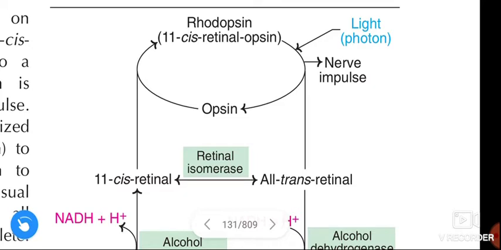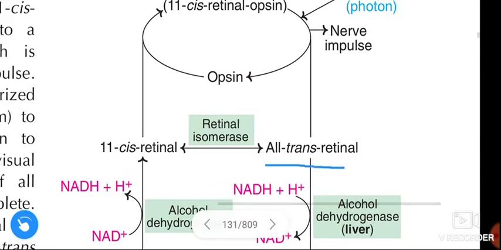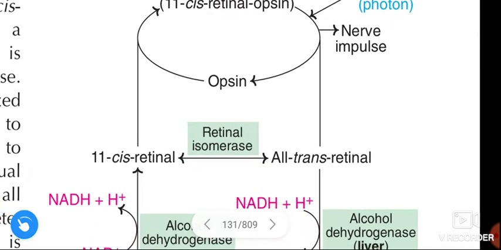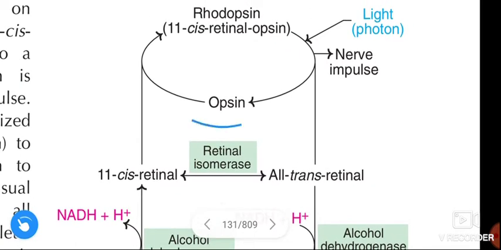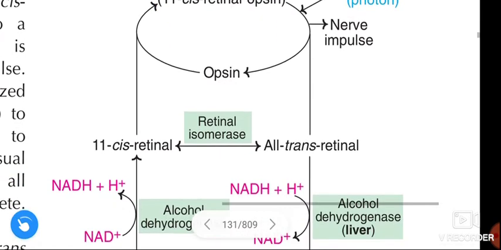Then immediately this all-trans retinal is isomerized. All-trans retinal is isomerized to 11-cis retinal in the presence of the enzyme retinal isomerase in retinal epithelium. The formed 11-cis retinal combines with the opsin. This 11-cis retinal combines with the opsin and again forms regeneration of rhodopsin, that means 11-cis retinal opsin.